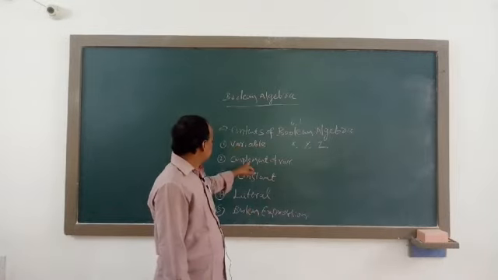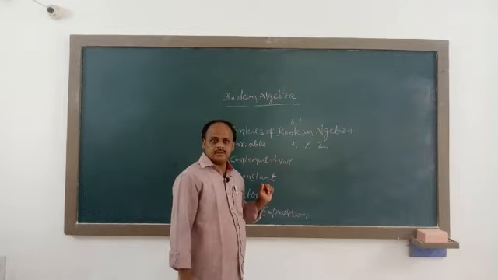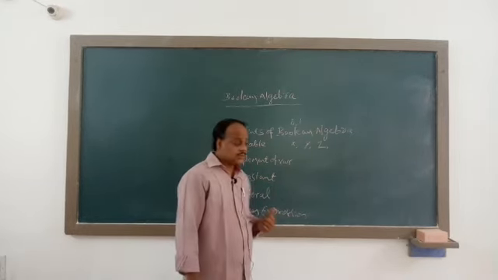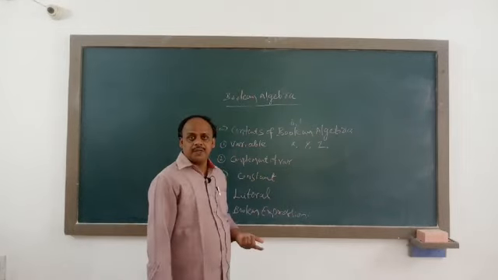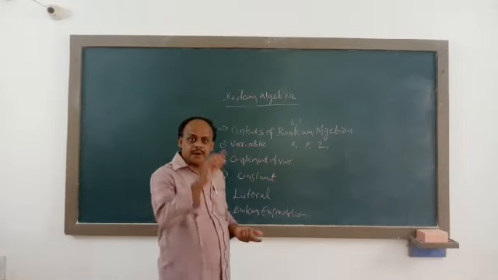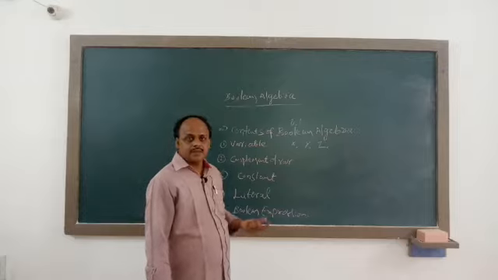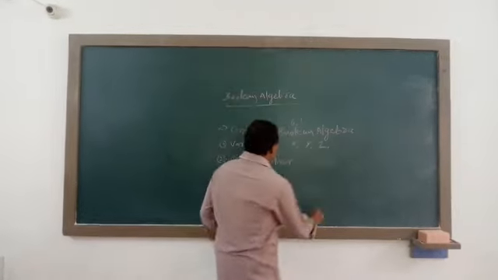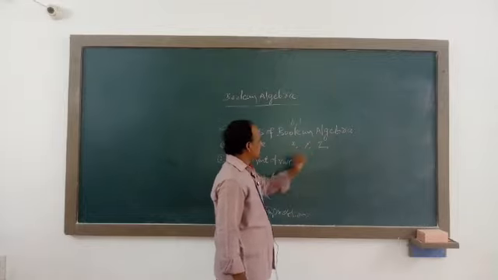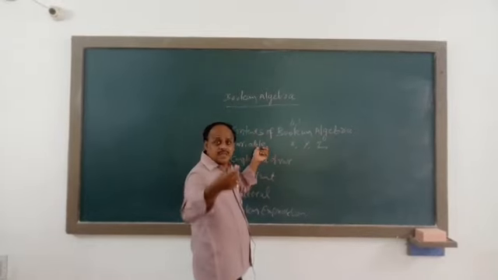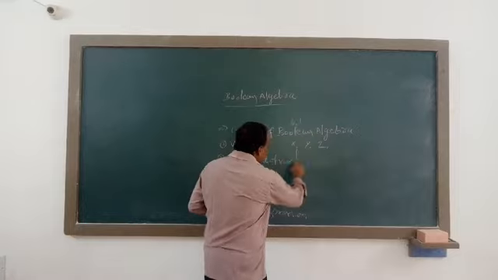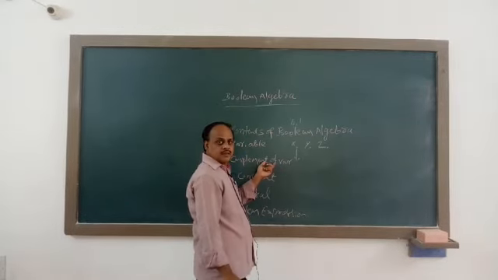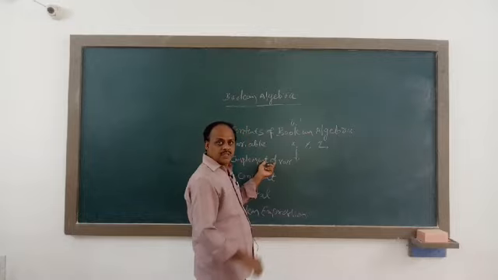And the next thing is complement of a variable. A complement of a variable is indicated by a bar over the variable. For example, x, y, z are variables. The complement of a variable is denoted by a bar over the variable.